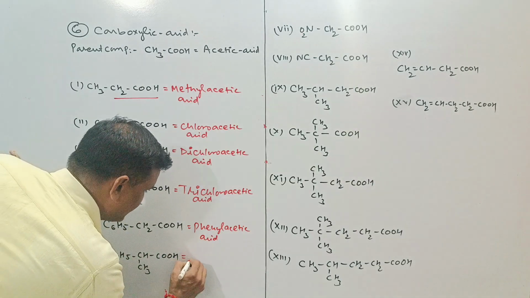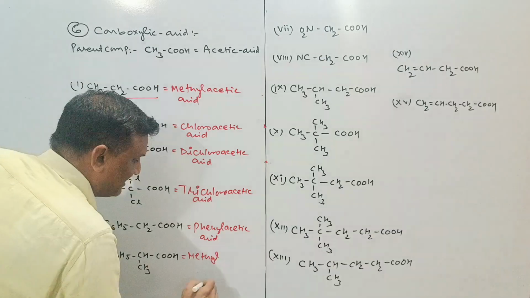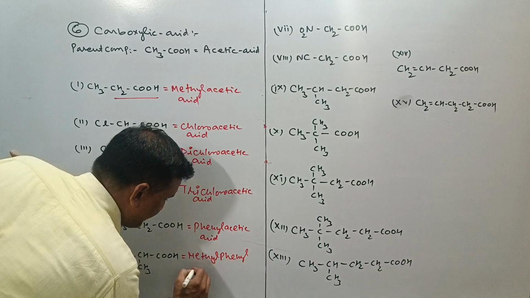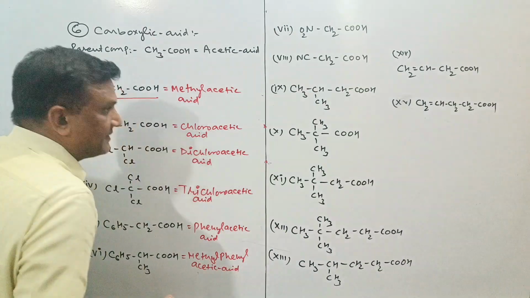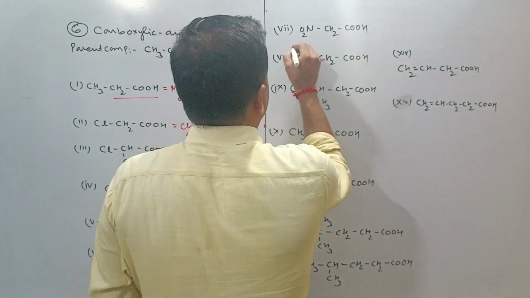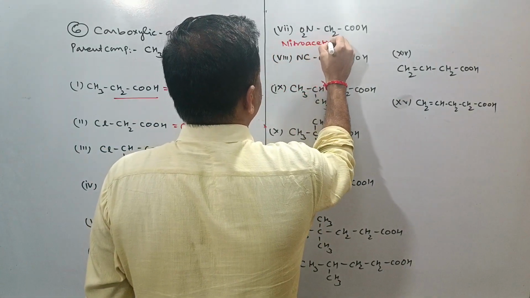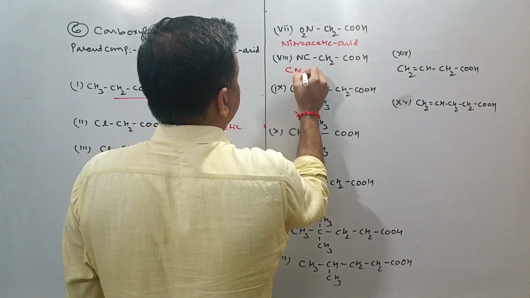This is called methyl. Phenyl comes later according to alphabetical sequence, so methyl phenyl acetic acid. If we go further, then this is called nitro acetic acid. This is called cyano.